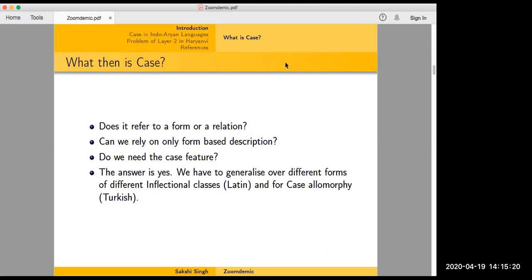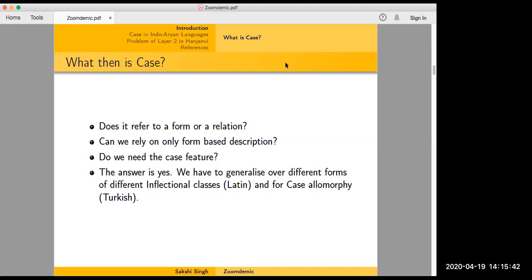So can we then rely on form-based description, where instead of saying nominative, accusative, dative, you just refer to the form itself? You say the form is, say, for amicum, and then you say the I form, or all of that sort of thing. So do we need this case feature in the language?